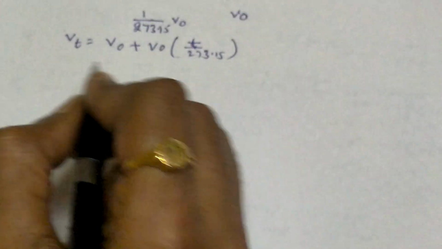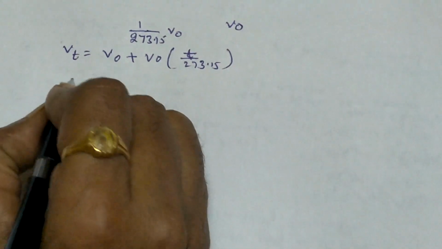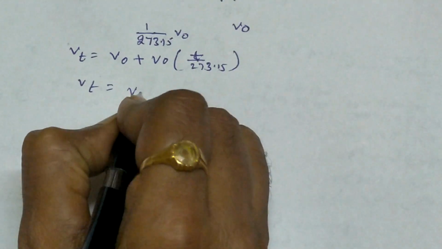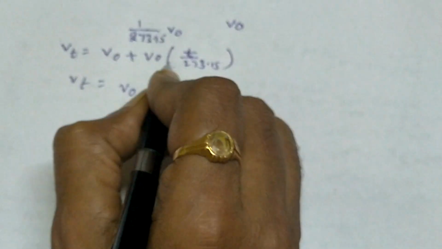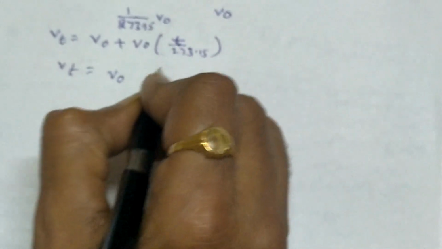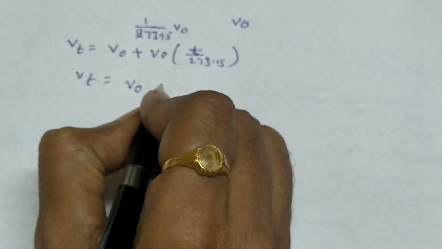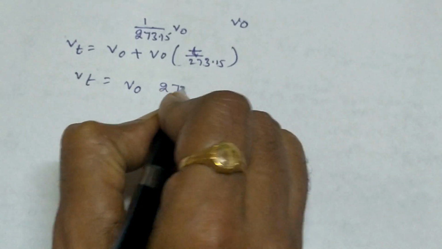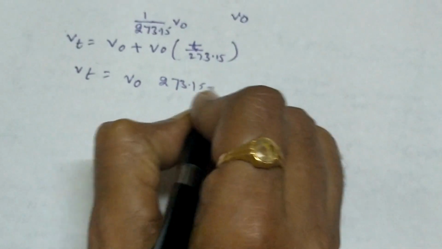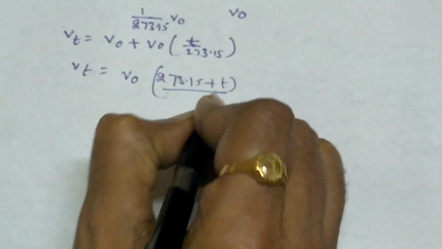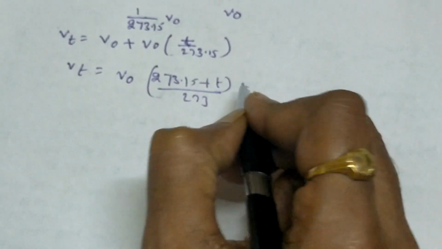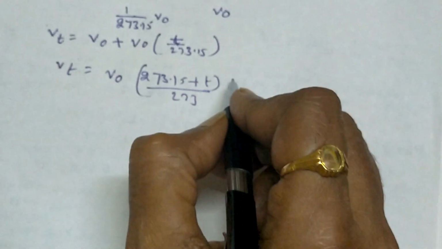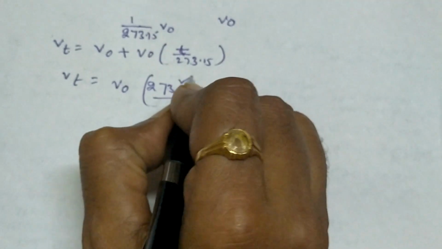Finally, if you write this, Vt equal to V0, and this 273.15 plus t by 273.15, that is nothing but the newly proposed temperature.